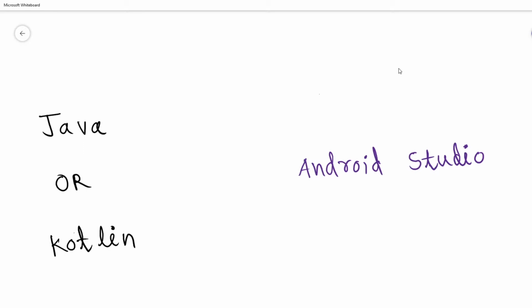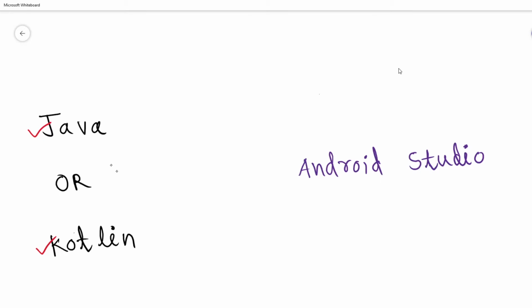Journey of an Android developer while learning Android development. Now, the first question that comes to mind is which language we should choose. You can develop native Android apps in any of these languages, but if you are a college student, then definitely go for Java because it is already in your curriculum. So it will be very easy to learn Android development in Java. But nowadays, Kotlin is preferred because it has its own benefits.